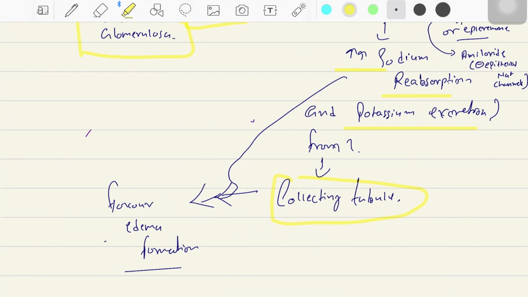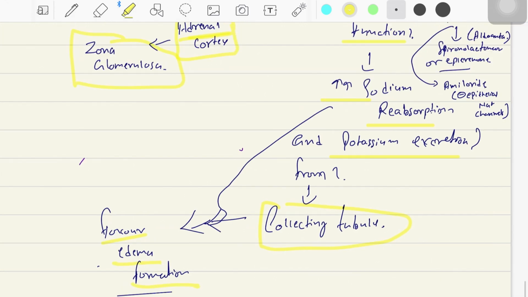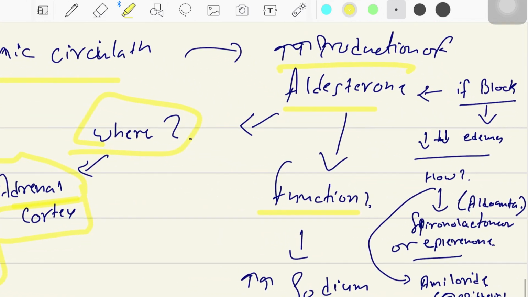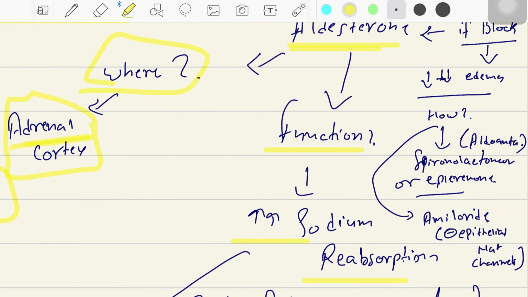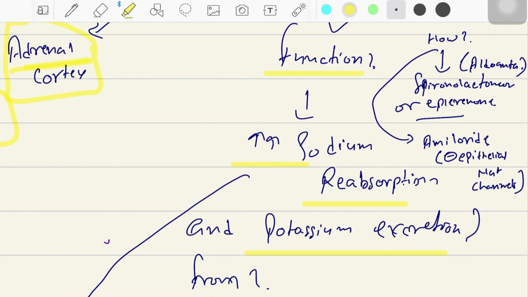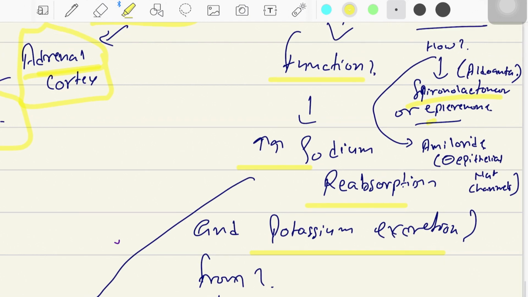Now, if there is increase in the sodium reabsorption, it will favor the edema formation. More of the sodium, more of the water, more of the edema. If we block this aldosterone, we can actually decrease the edema. How will we be decreasing the edema? The aldosterone will be blocked, sodium reabsorption will be blocked, edema will be stopped. What are the drugs that can help us to block this aldosterone? Spironolactone, eplerenone, and amiloride.